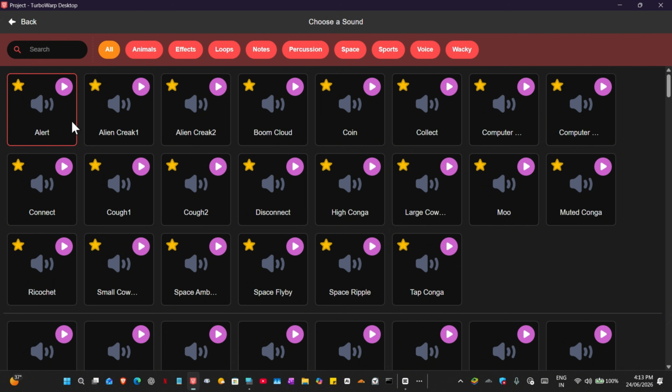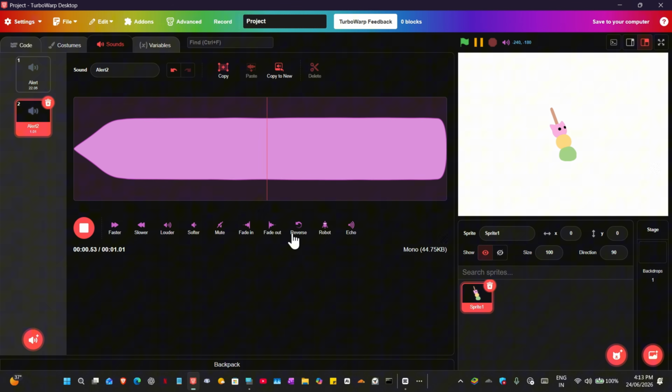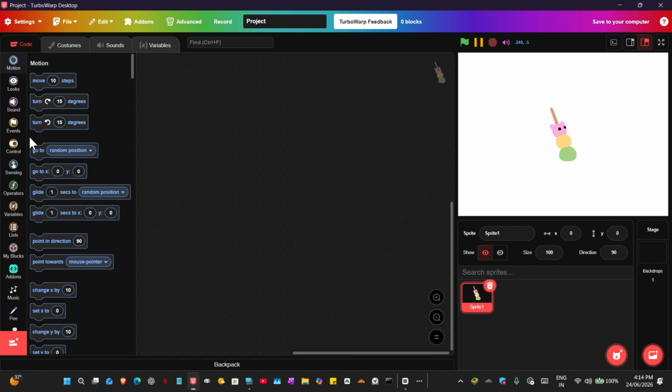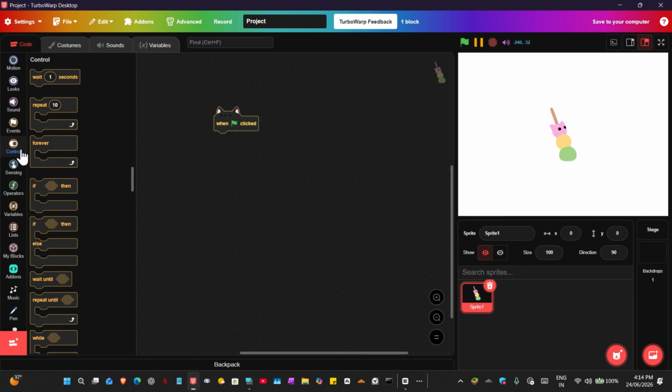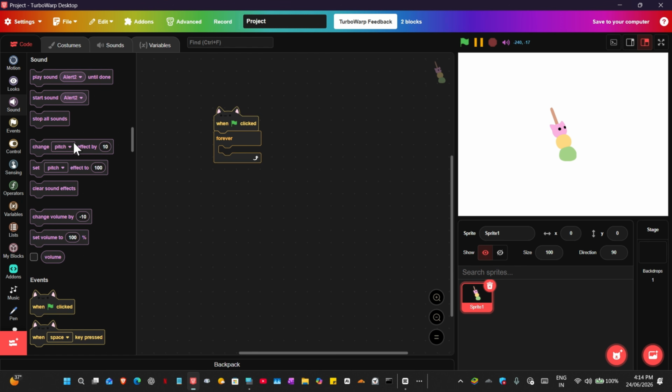If we get the alert sound again. Yep. So, now we're going to move on to making a project. So, when green flag clicked, we're going to do something cool here. We're going to bring a forever loop. And then if we head on to sound, it will basically play it forever. It won't even stop. It will just distort.